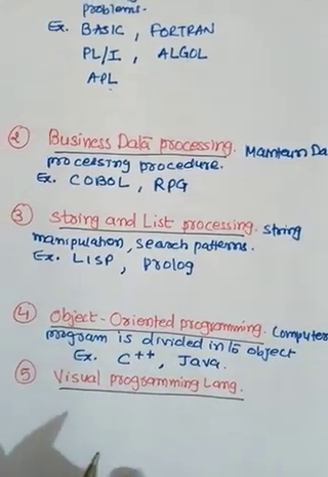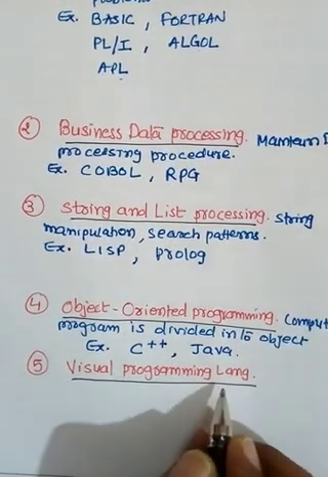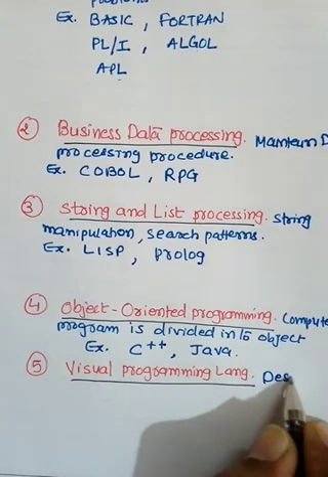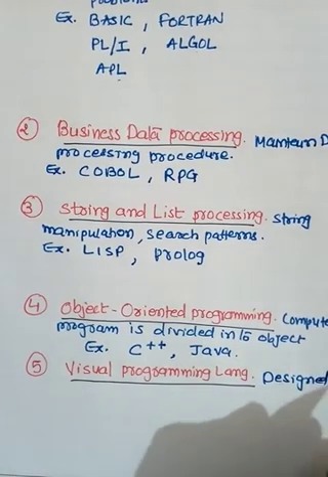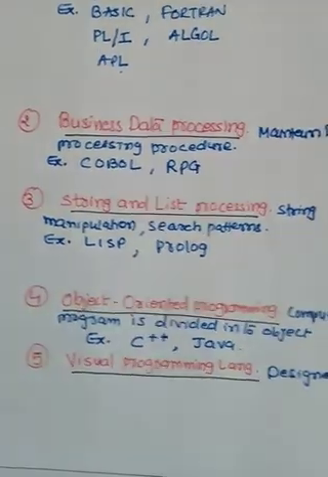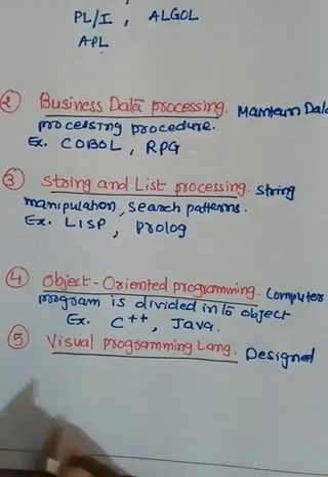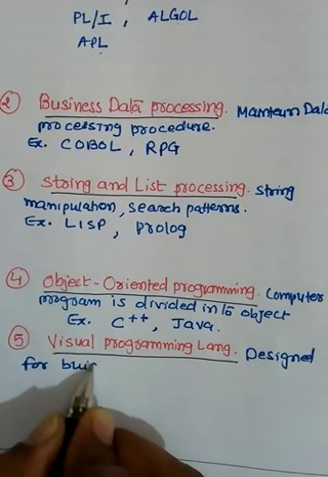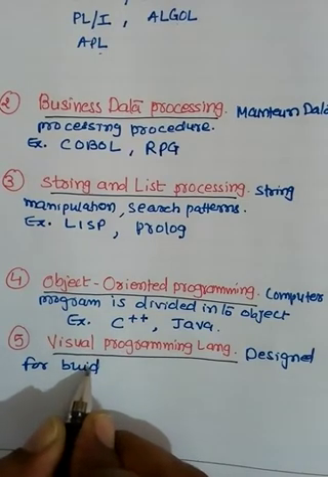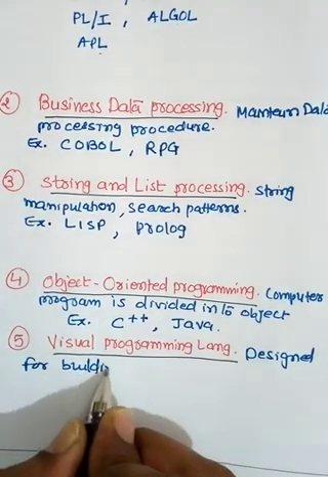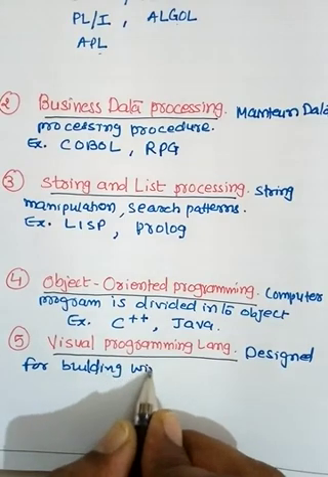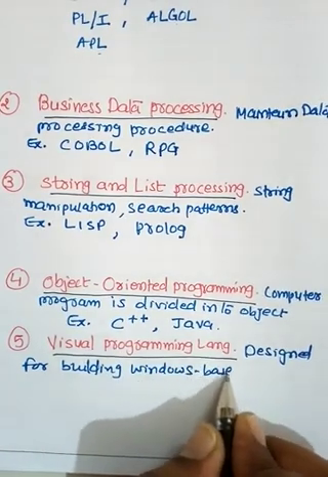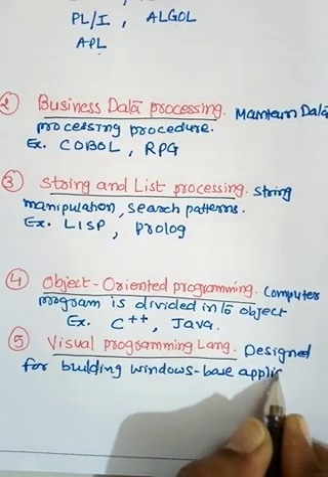Okay. And the last, fifth one, is visual programming language. So this is used for the design for building Windows based applications.